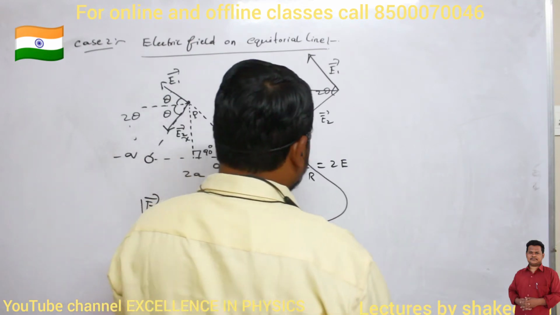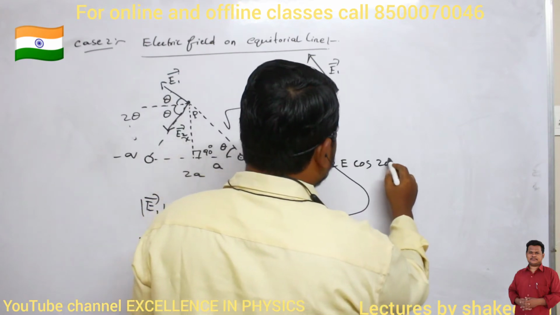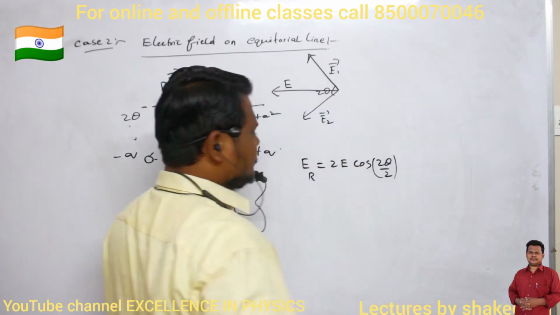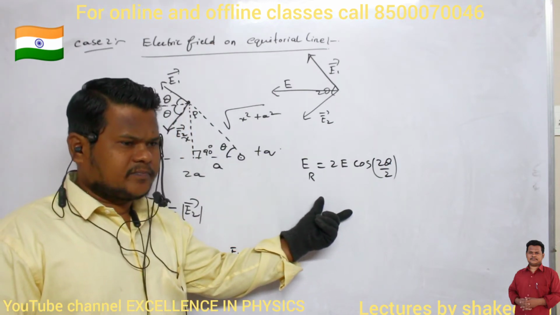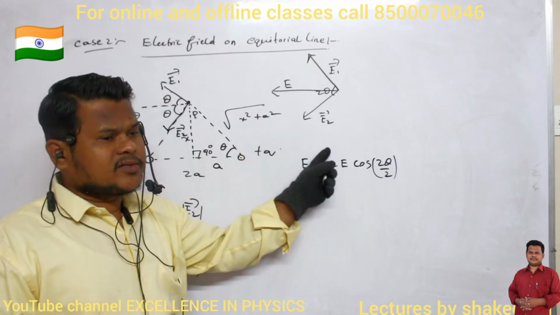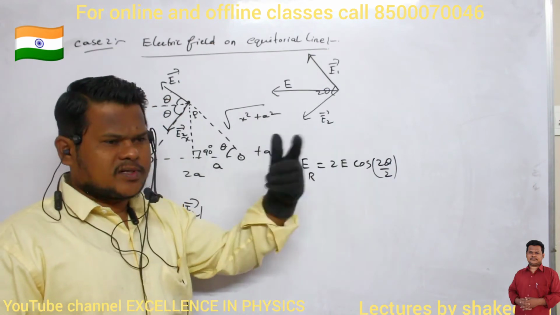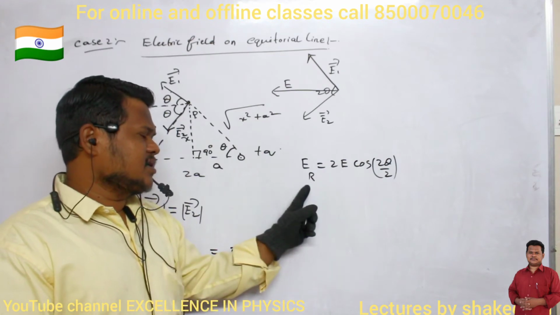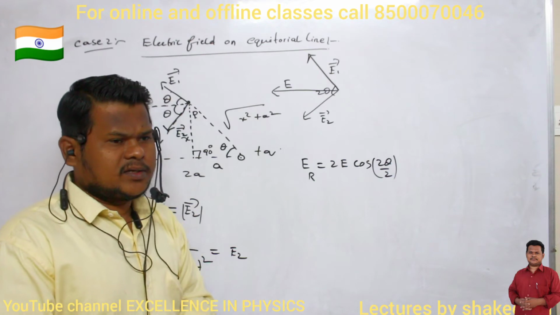So here similarly I can write 2E cos of the angle between both of them, 2 theta divided by 2. I can use this relation only when the vectors' magnitudes are equal. We have already studied this two or three times. So the resultant electric field will be 2E cos 2 theta divided by 2.